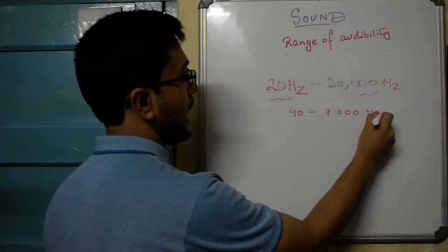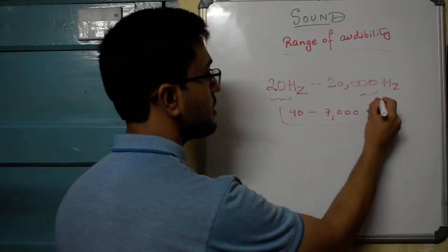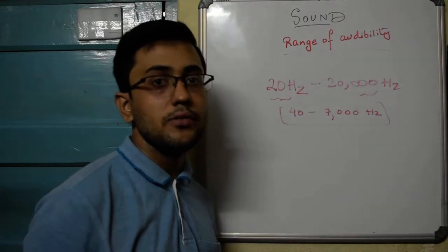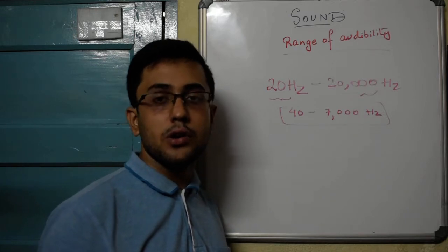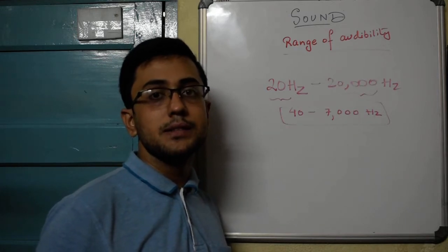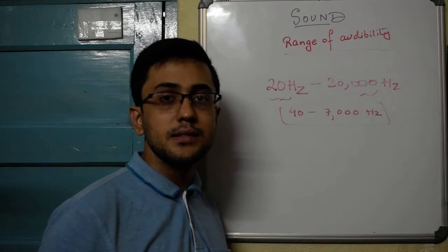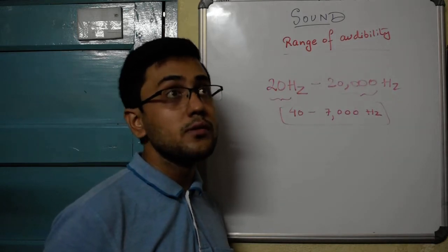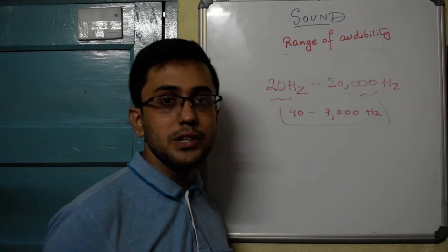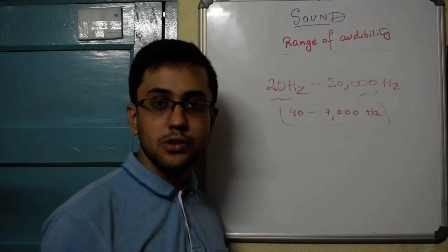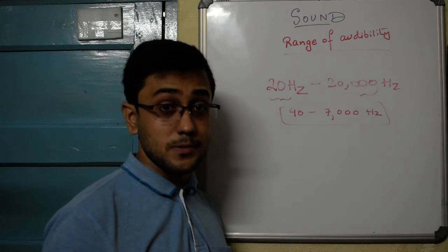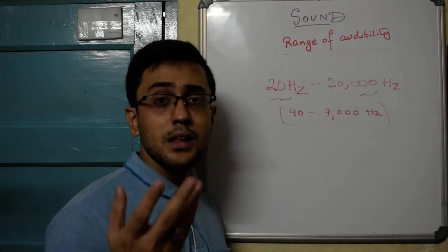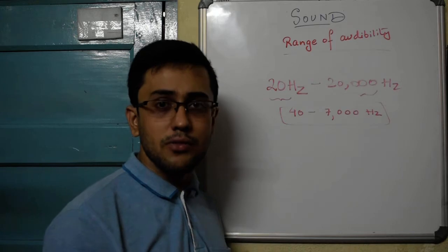This is the average sound range that we can hear because we live in urban areas. At all times we are exposed to a lot of noise pollution, whether it is the honking of cars and vehicles, the normal sound of the household like the refrigerator, television, fan which are on, or maybe the noise pollution created by the various loudspeakers, mics in different areas.